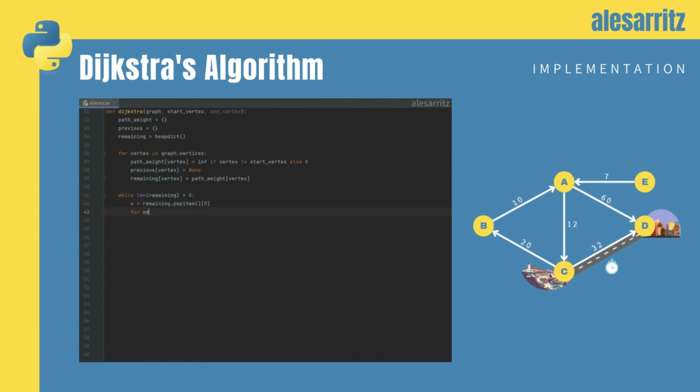We pop the vertex v with the lowest priority, meaning the one with the lowest path weight, and we check for each adjacent vertex if the path to it could be shorter than it is by passing through v. If that's the case, we update path weight and remaining and set v as previous of the adjacent vertex processed.